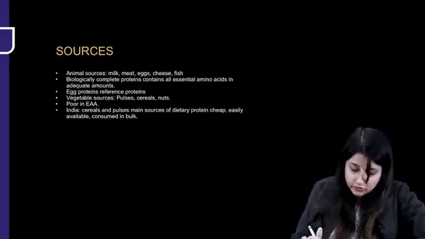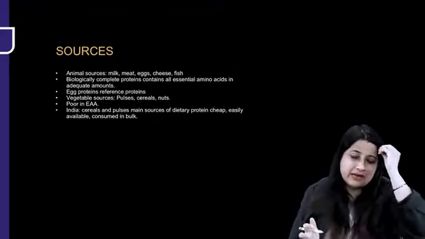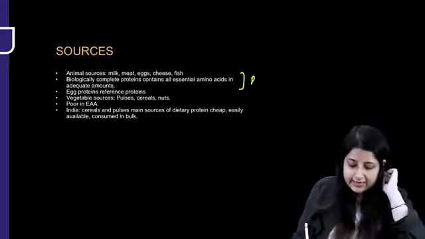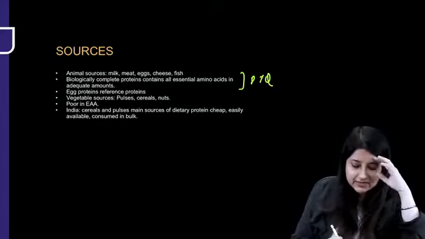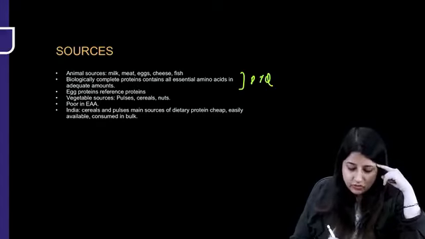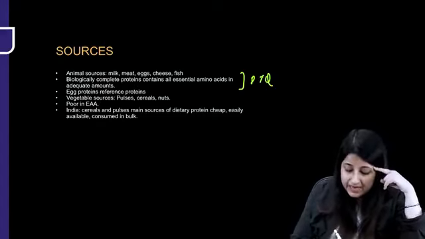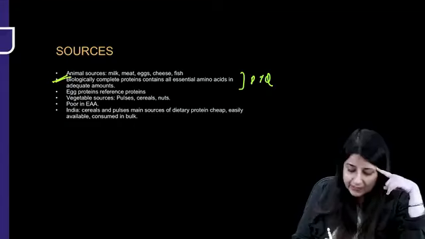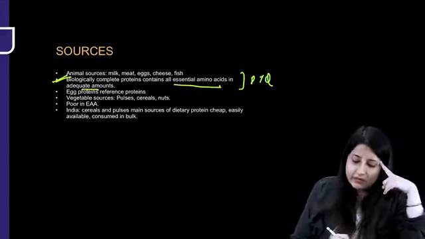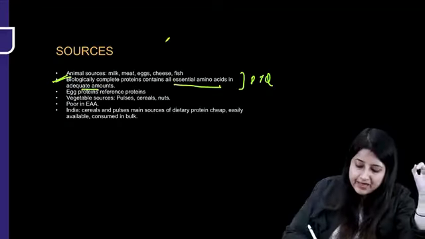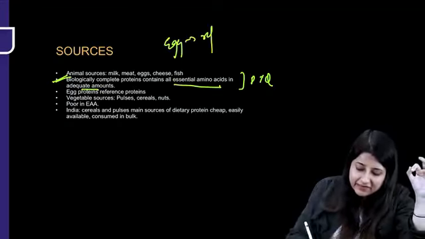Now sources, I just want you to know, you can have animal and plant sources, but what is MCQ is which are biologically complete proteins. Are they the ones that are animal source proteins or vegetable source? So please remember, animal sources are biologically complete protein because they contain all essential amino acids in adequate amounts, and we all know that egg has been taken as the reference protein.